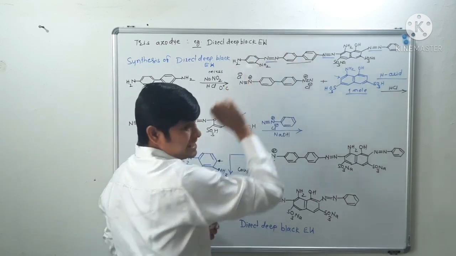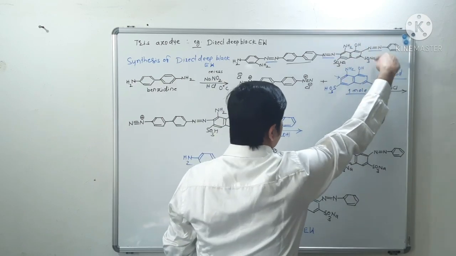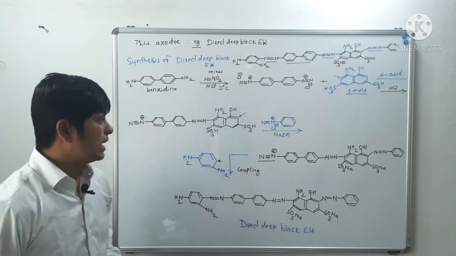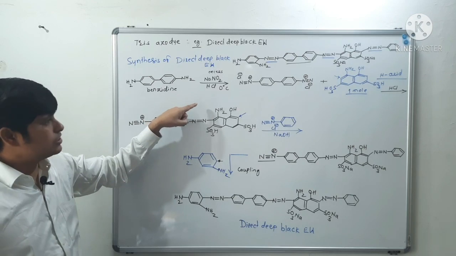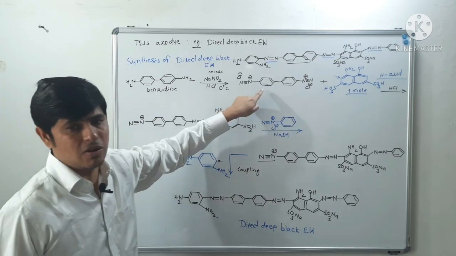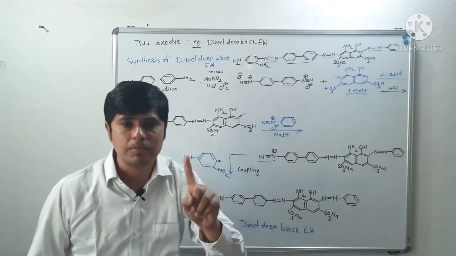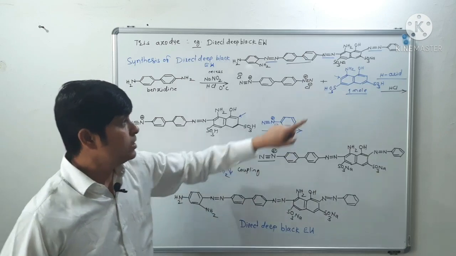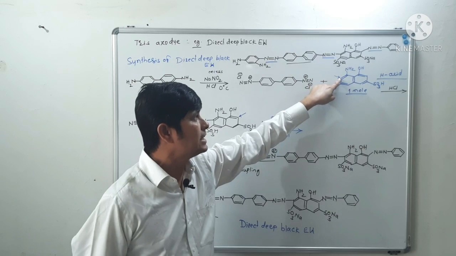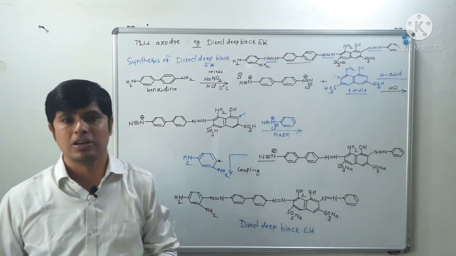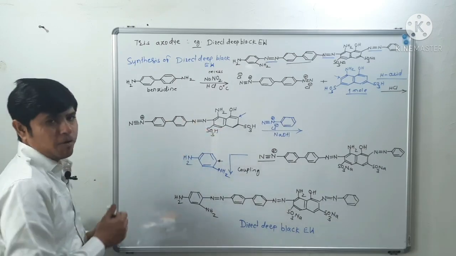You have to remember this benzidine. You have to remember this H acid, isn't it? And you have to remember this benzene diazonium chloride. Okay, so first we react benzidine with sodium nitrite and hydrochloric acid at 0 degree Celsius. So we will get the tetraazotide salt. Now this tetraazotide salt is reacted with 1 mole of H acid. At this position the coupling will take place, at the ortho position of NH2, because that is more electron rich in H acid. So we will get this type of intermediate.